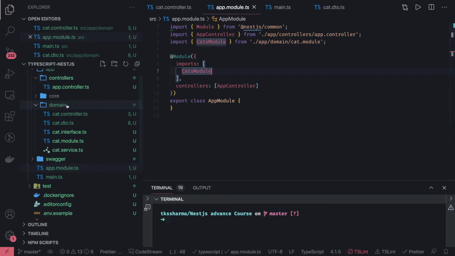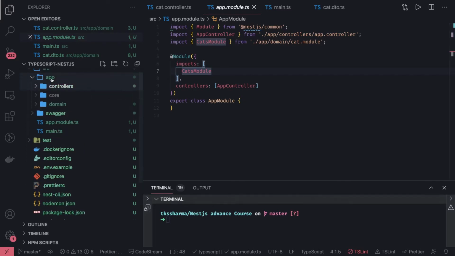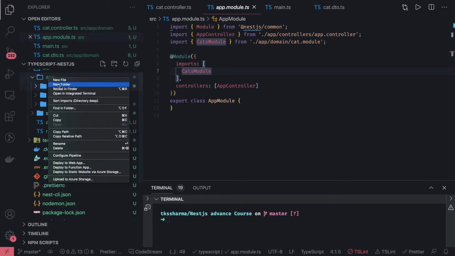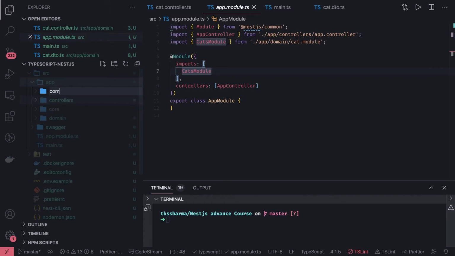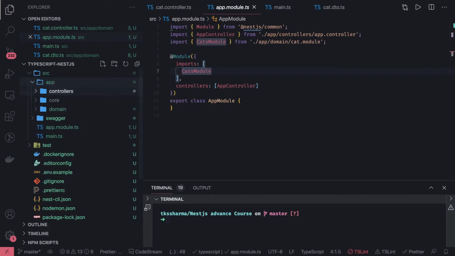Okay, now the next thing is let's talk about the common things we are always going to have. Most of the time we always need a middleware, like auth middleware or logger middleware or something like that. Auth middleware, like you have to validate the request before hitting your actual API. In that case you would need a middleware.